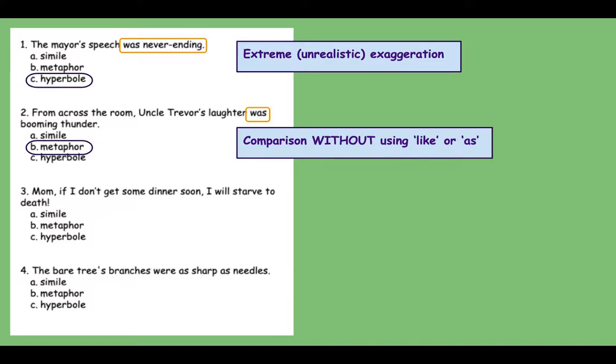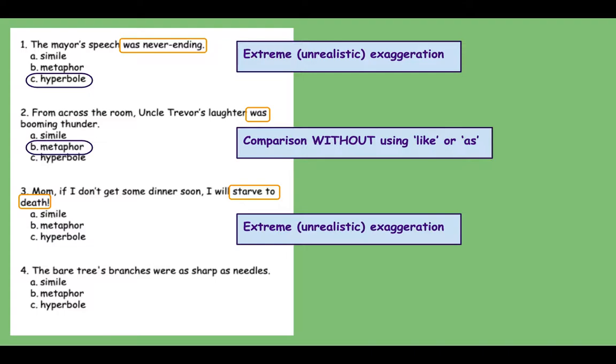Number 3 says, Mom, if I don't get some dinner soon, I will starve to death. The part in here that shoots out to me is starve to death. This is one dinner. This person has probably eaten 3 times in a day. It is an extreme, unrealistic exaggeration to say, if I don't get this meal soon, I'm going to starve to death. You're not going to die because you haven't had dinner exactly when you want it, which means this is a hyperbole.